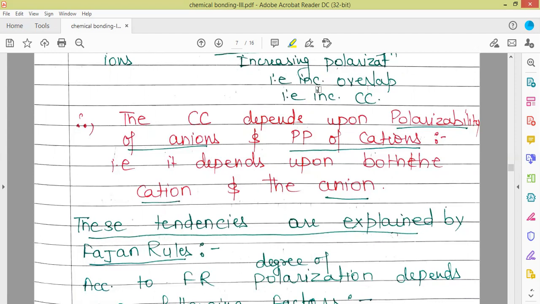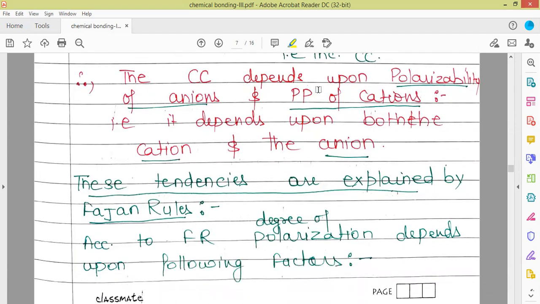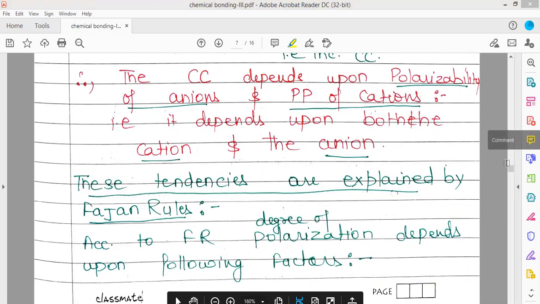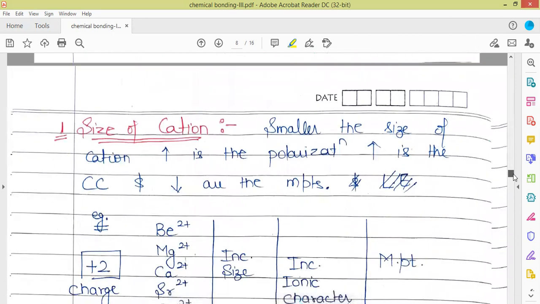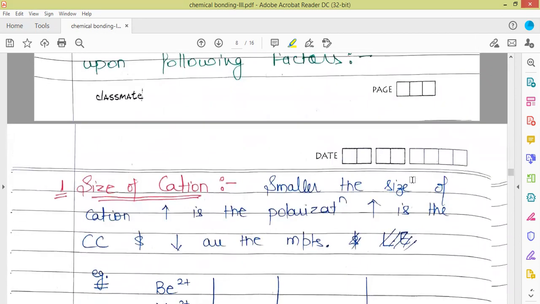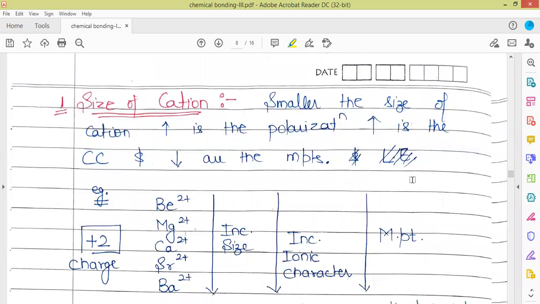These features of cations and anions are explained on the basis of Fajan's rule, given by the scientist named Fajan. According to Fajan's rule, the degree of polarization, that is, what are the properties of cations which give a higher degree of polarization, depends upon the following factors. First one is the size of the cation. The smaller the size of the cation, the more is going to be the polarization.